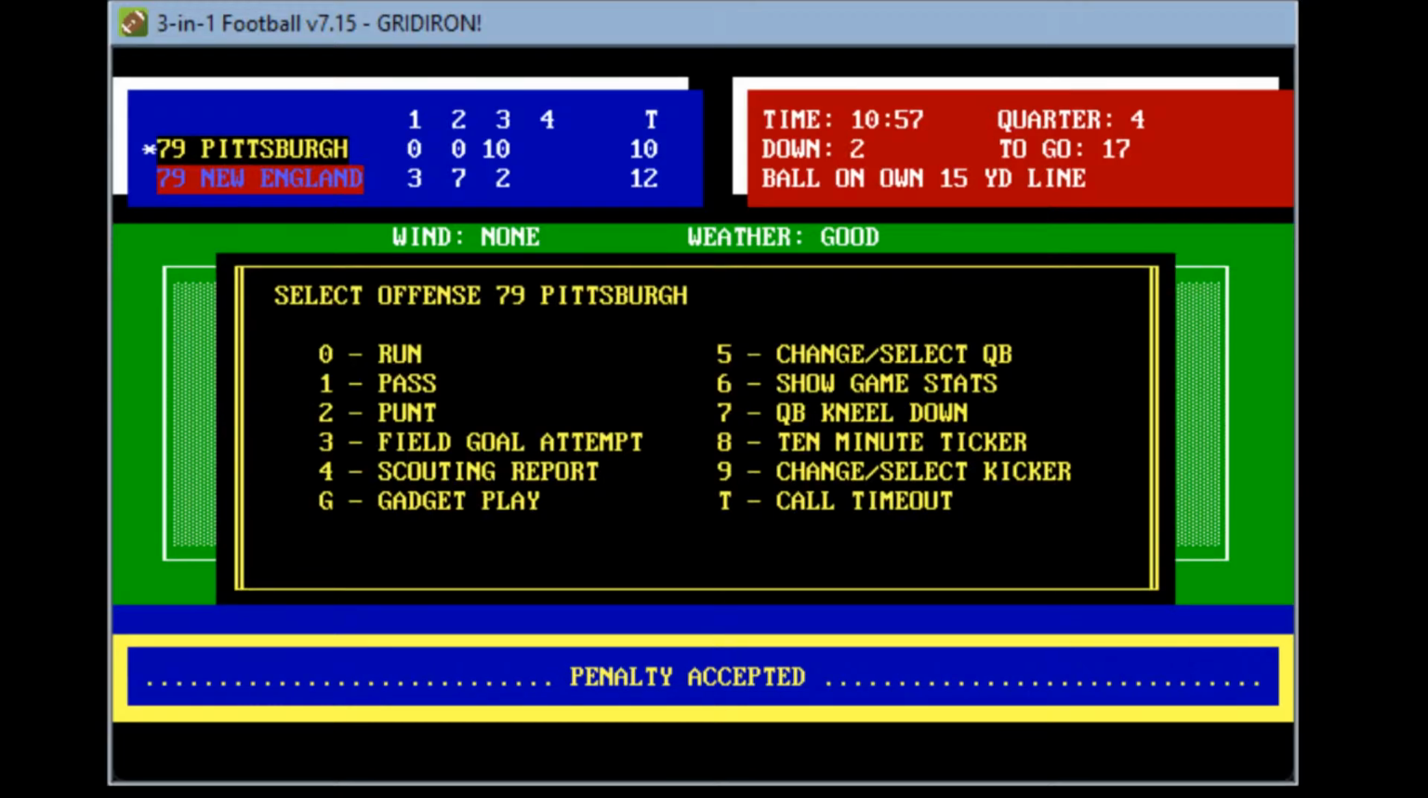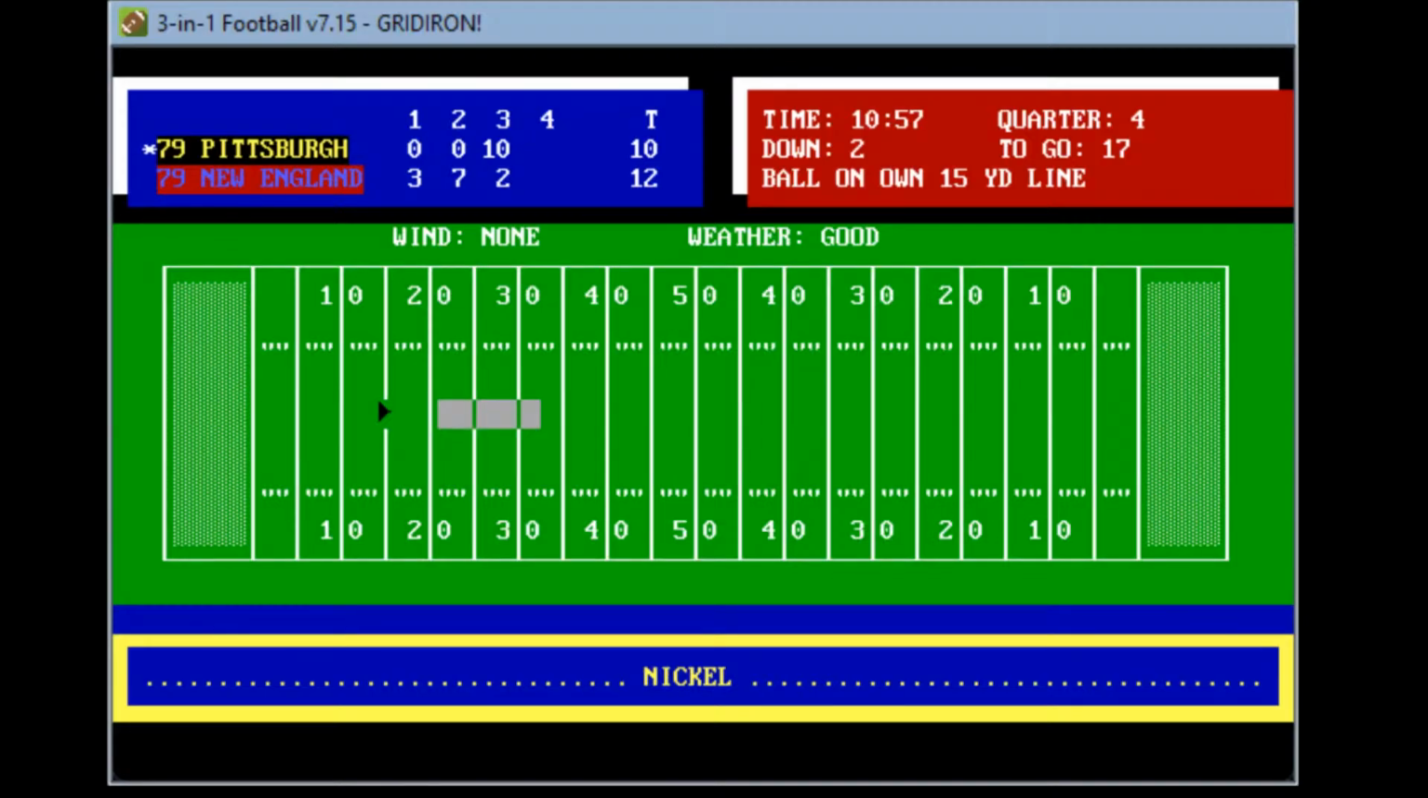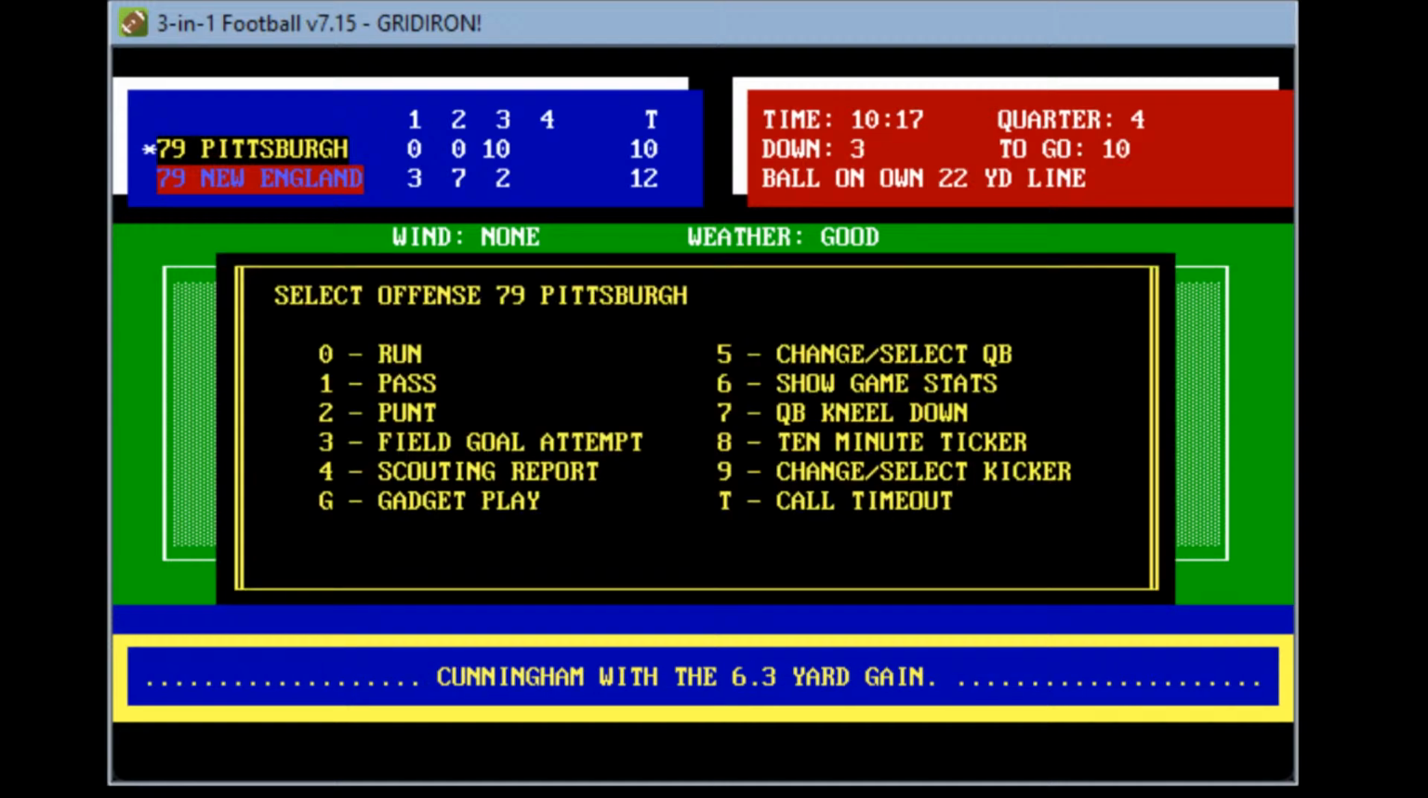Oh, they accepted a penalty. So again, another huge penalty on Pittsburgh. Boy, they are getting killed with penalties here. Let's go ahead and go back to the short pass here. It's a 2nd and 17. Bradshaw finds Cunningham over the middle and tosses over the middle. He's at the 22, gain of about 6. So he's back to about the line of scrimmage, 3rd and 10 at their own 22-yard line.